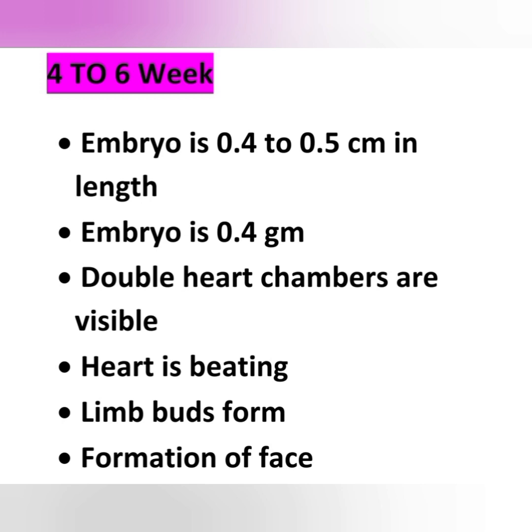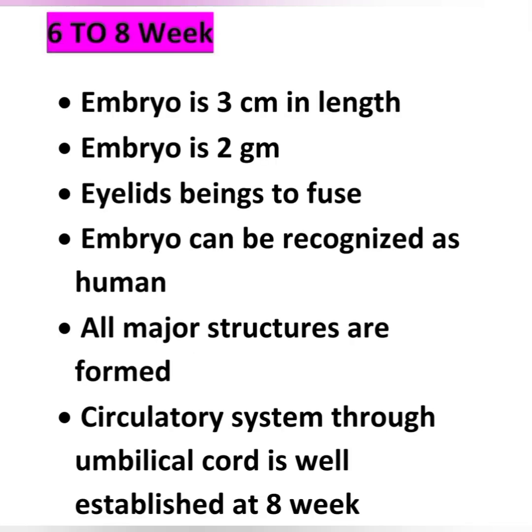The next stage of development is at 6 to 8 weeks. The embryo is 3 centimeter in length and 2 gram in weight, and the eyelids begin to fuse at 6 to 8 weeks, and the embryo can be recognized as human.